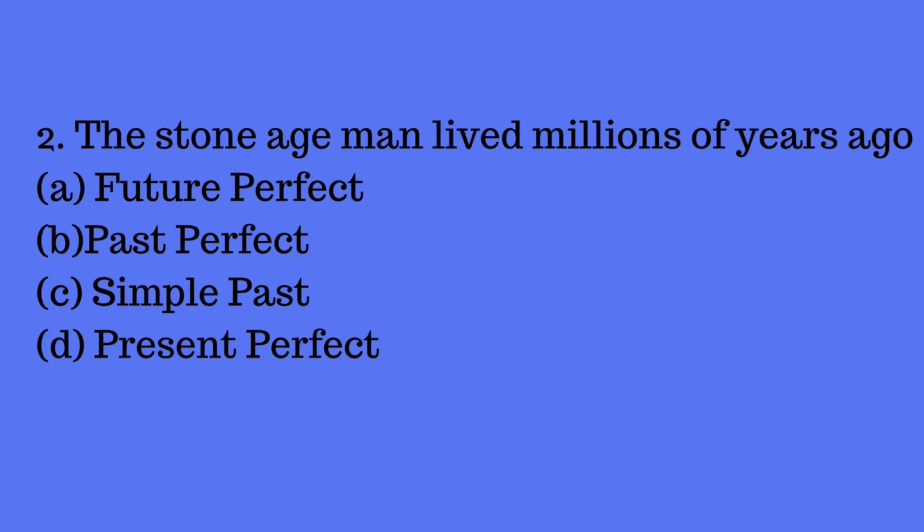Let's move to question number 2 in this category. The Stone Age man lived millions of years ago. So here it is lived. Lived in the sense it is past tense, something that happened already. So the answer is C, simple past, something that happened already.